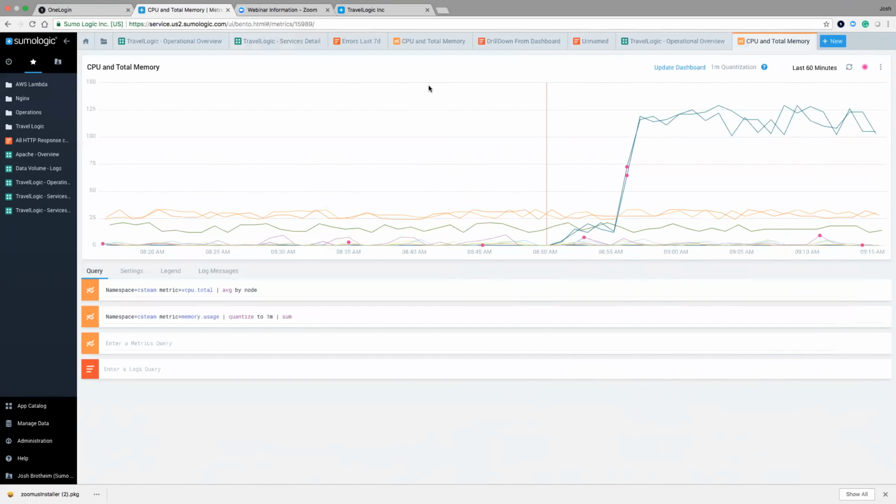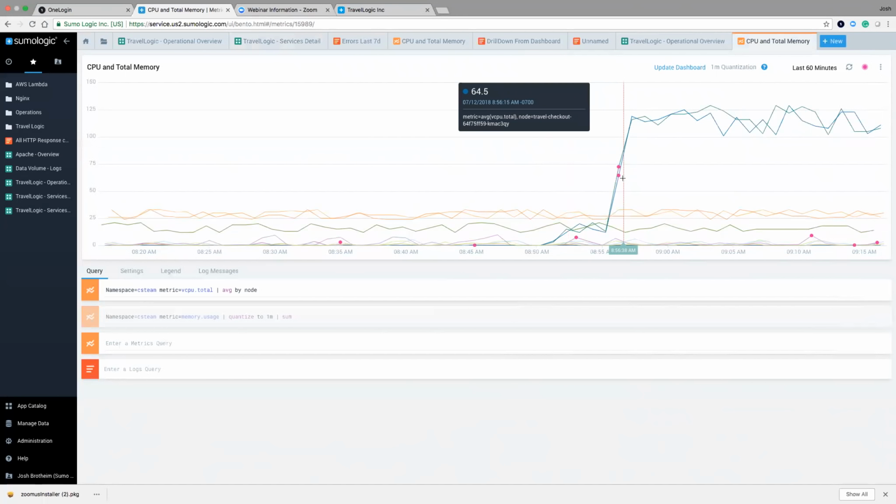And so I don't really need to look at the memory usage, because the Slack message I received indicated something was up related to the CPU. So I'm going to go ahead and click on this guy and just essentially turn off or comment off the memory usage, since it's not really relevant for me at this time. And so what I'm looking at now is the CPU usage. And so we still see those spikes, once again, about this 8:56 time.